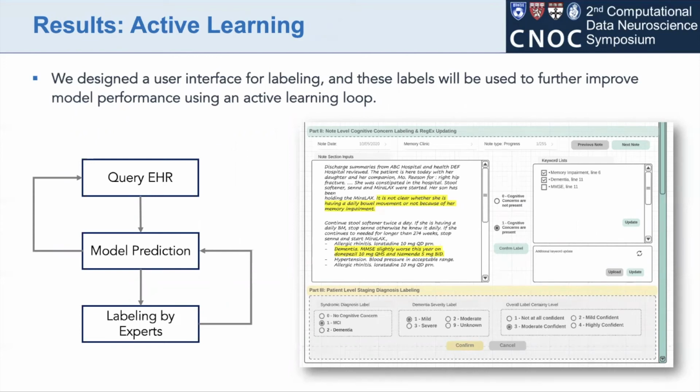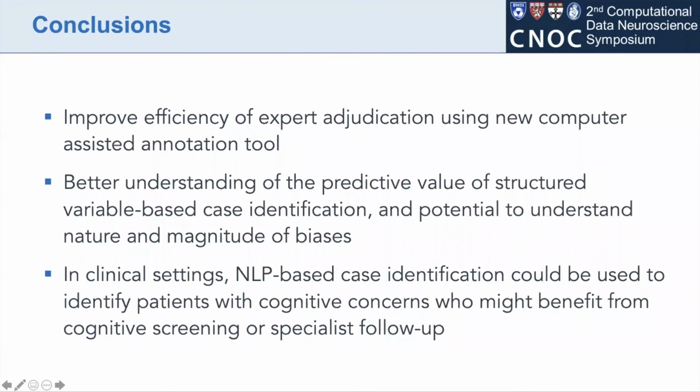Using this tool, the patients with low confidence predictions will be labeled by experts to improve model performance using an active learning loop. We will investigate model performance and query individuals with characteristics that the model performs poorly on. In conclusion, this work will improve the efficiency of expert adjudication using our annotation tool.